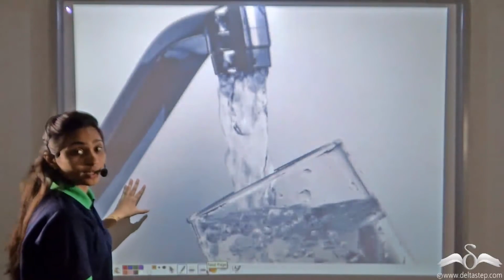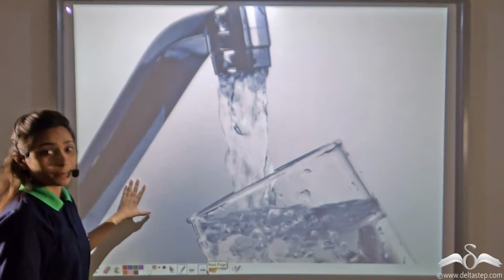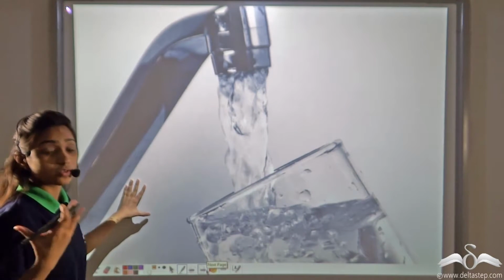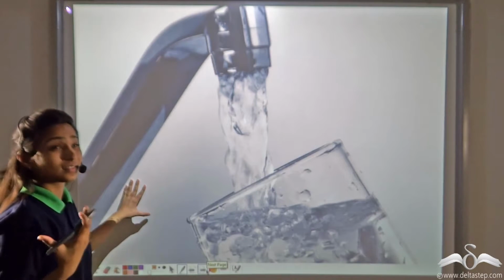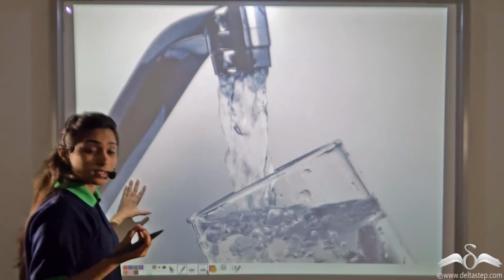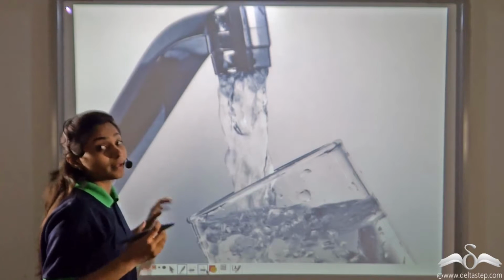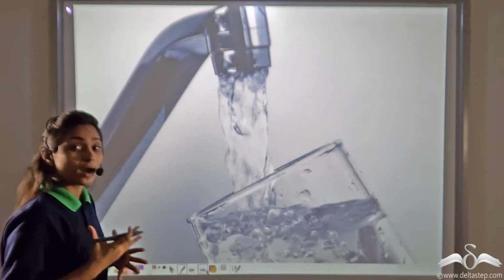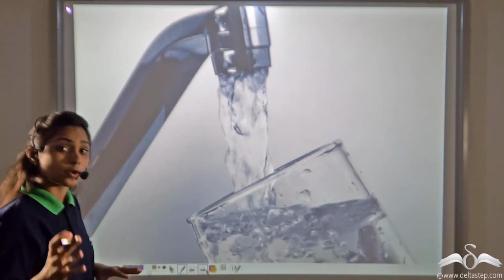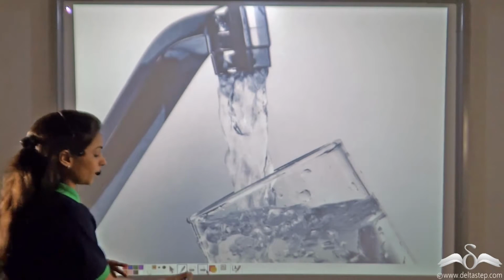Now the water we get in our homes is clean, but it is still not very clean. It still contains large amounts of dissolved salts, minerals, dust, maybe germs. This water contains minerals which are healthy for our body, but in too much content, it will be harmful for our body. So even the water that comes in our homes needs to be purified before drinking.